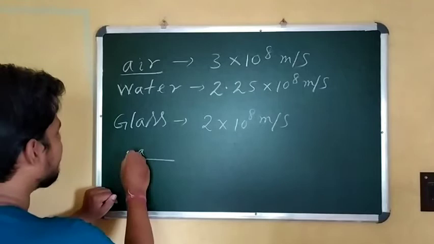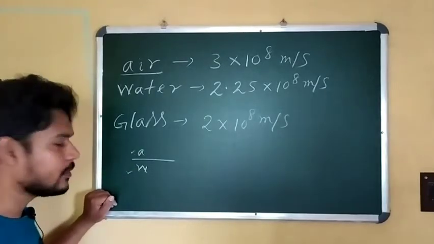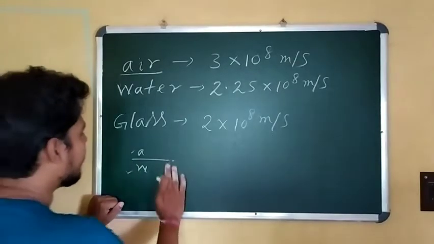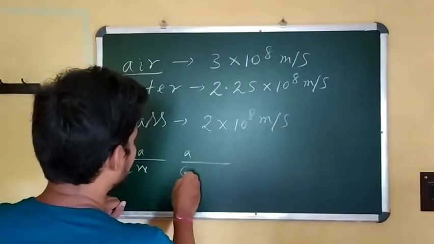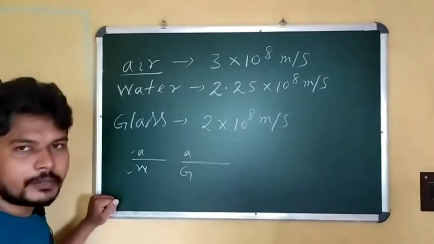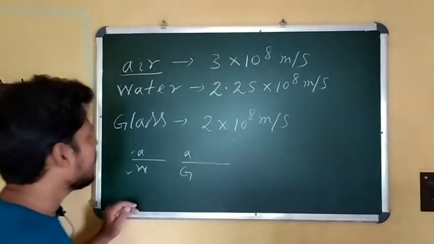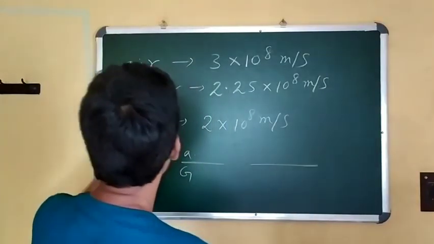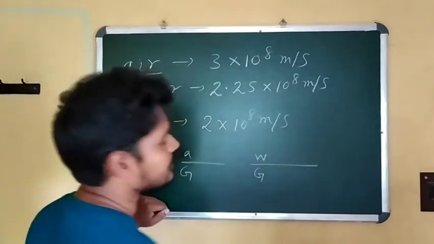Understood? Then air is the rarer medium and water is the denser medium. If light is coming from air to glass, here also the same thing: air is the rarer medium, glass is the denser medium. Now what happens when light is coming from water to glass?